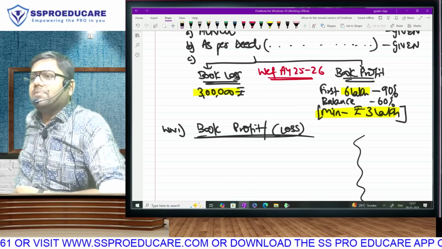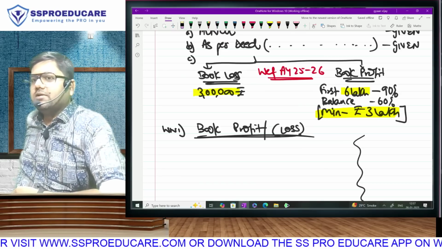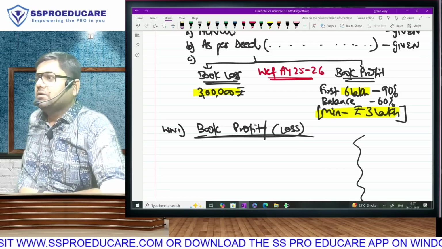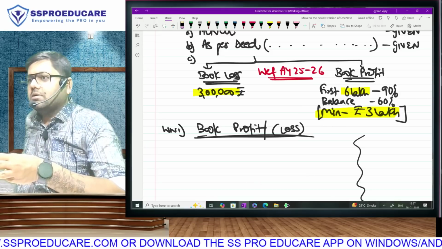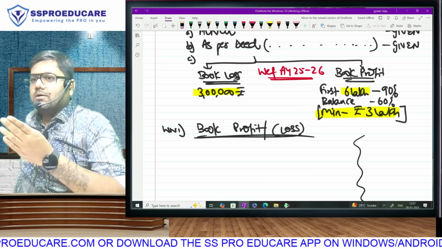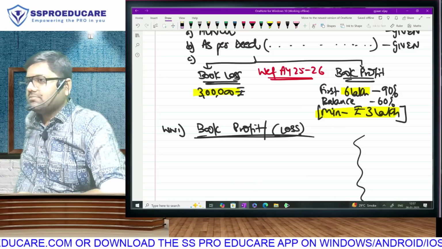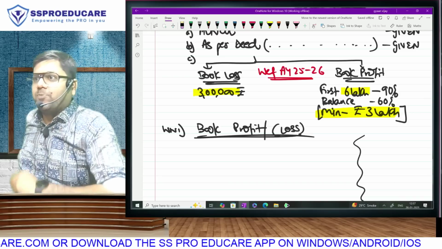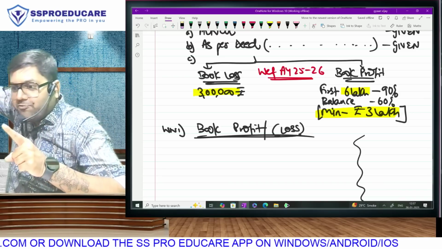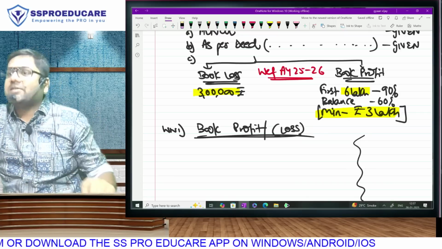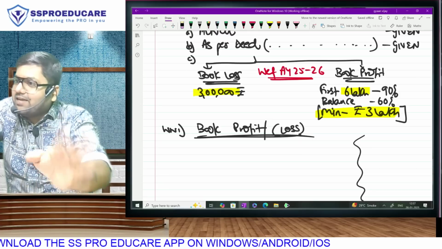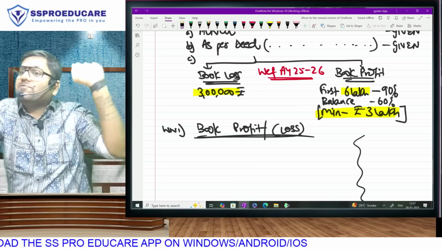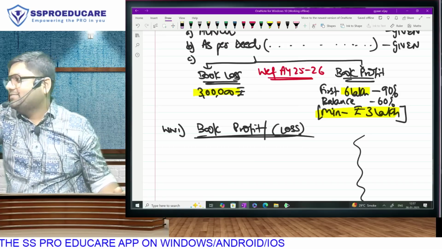What percentage you have applied? 90%. You applied 90%. What answer you got? 3 lakh only. This is the indifference point. Please understand. If my book profit is more than this, then 90% will be giving me the answer. If my book profit is less than this, then 3 lakh will be my answer up to infinity in negative side. You understood?